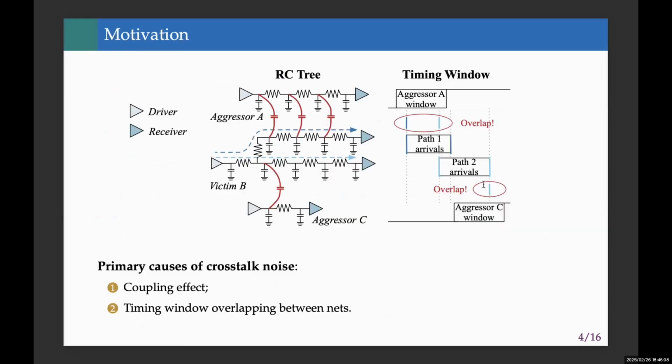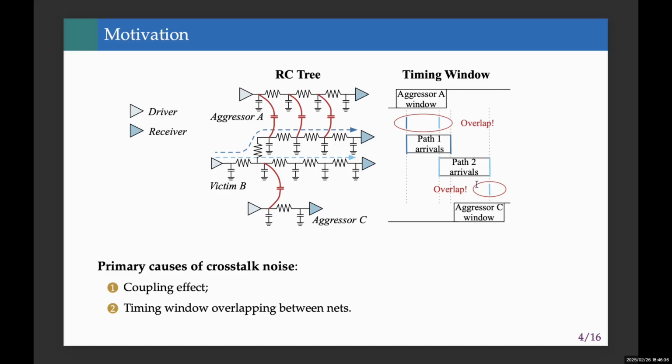Here, we see a simplified RC network. The victim net B is flanked by two aggressor nets A and C. Coupling capacitance between these wires creates unwanted interactions. However, physical proximity alone isn't enough. Timing always plays a decisive role. Crosstalk occurs only when aggressors and victims switch simultaneously.